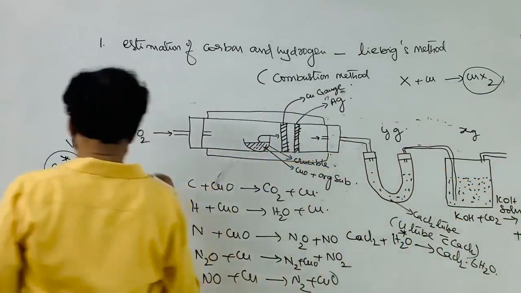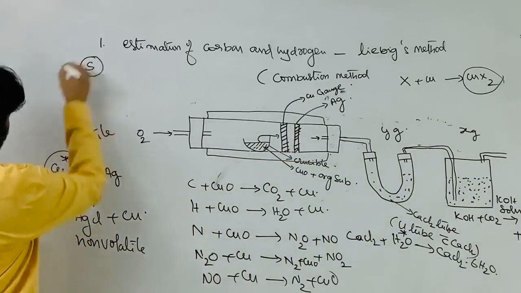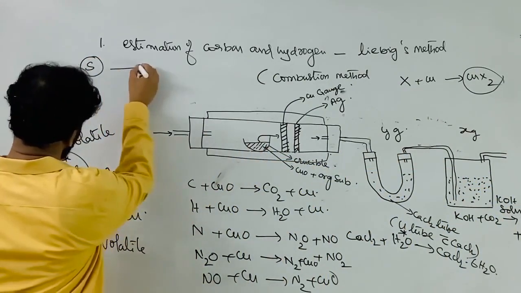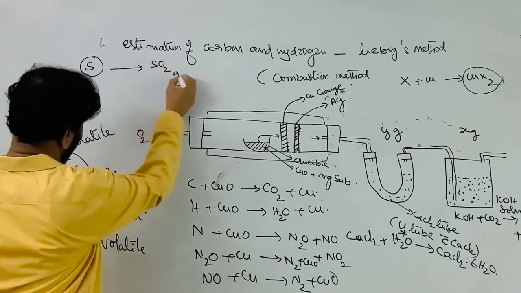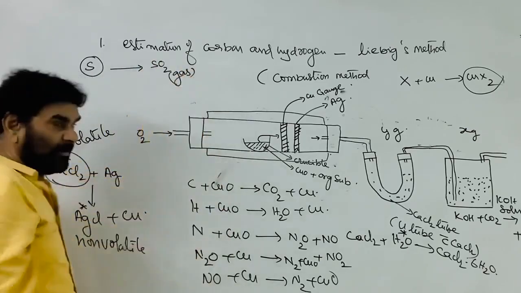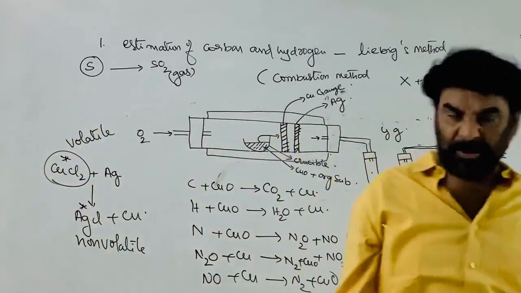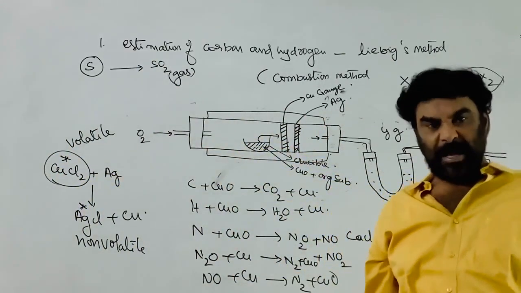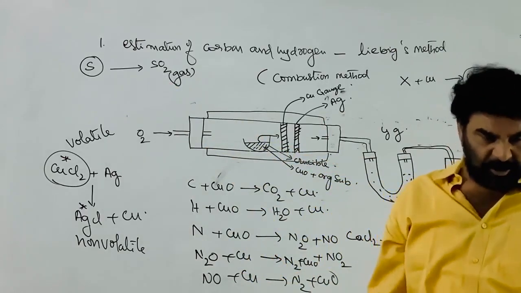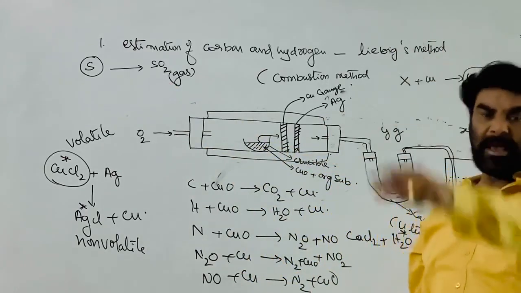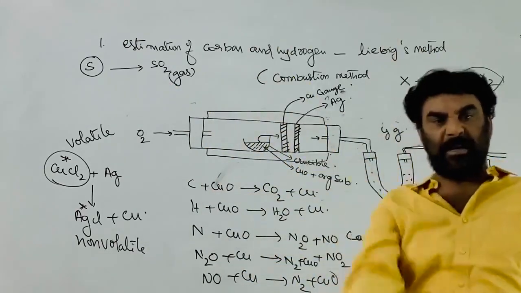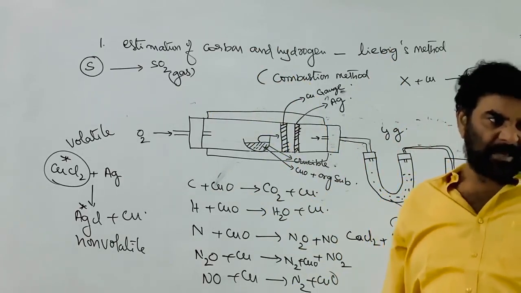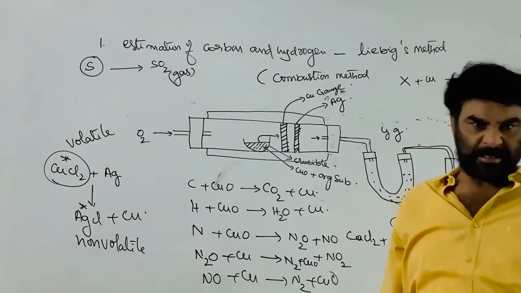And if the given organic compound contains sulfur, during the heating process it is converted into sulfur dioxide gas. Sulfur dioxide reacts with the KOH. The properties of sulfur dioxide and carbon dioxide are more or less the same. Carbon dioxide gives a white milky solution when passed into lime water. Similarly, sulfur dioxide also gives a white milky solution with calcium hydroxide, lime water.